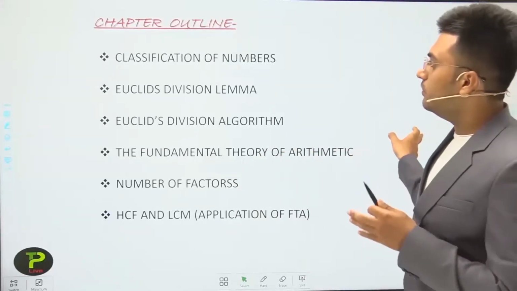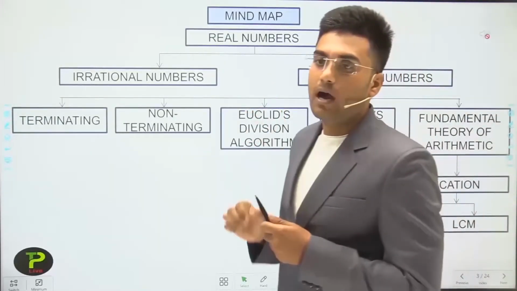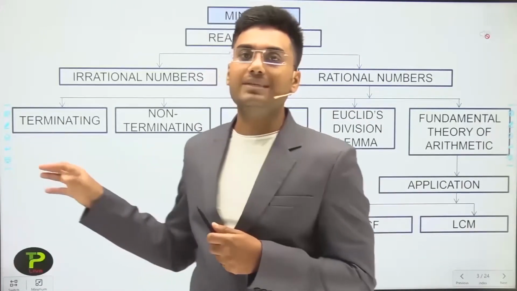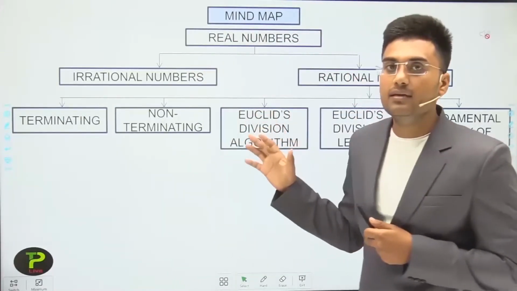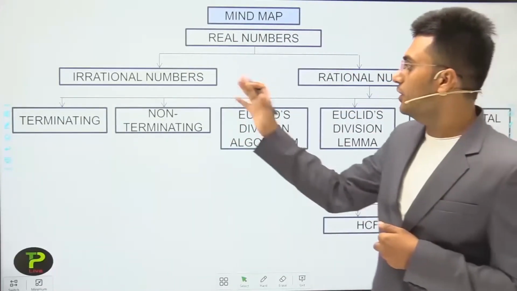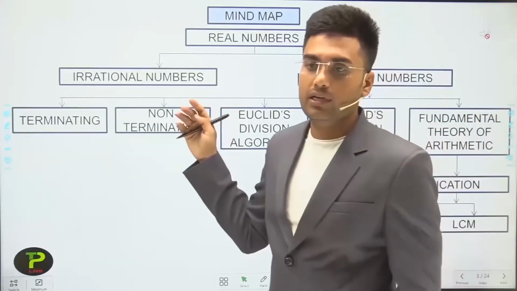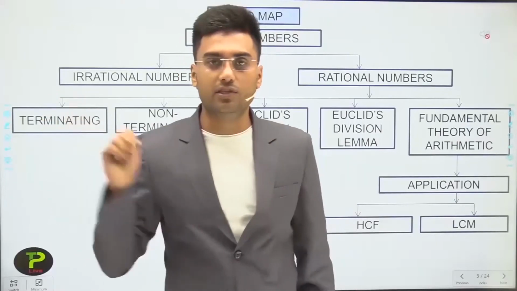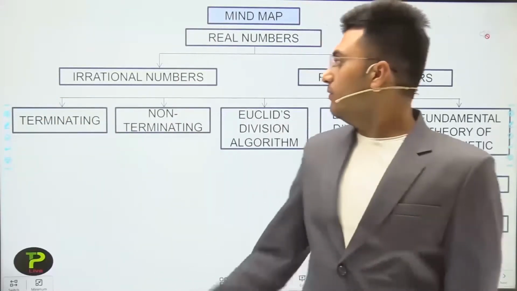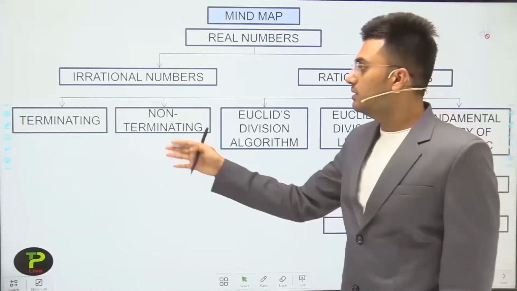After the chapter outline, this is the mind map of how we cover all the topics. Under real numbers we study irrational numbers and rational numbers.